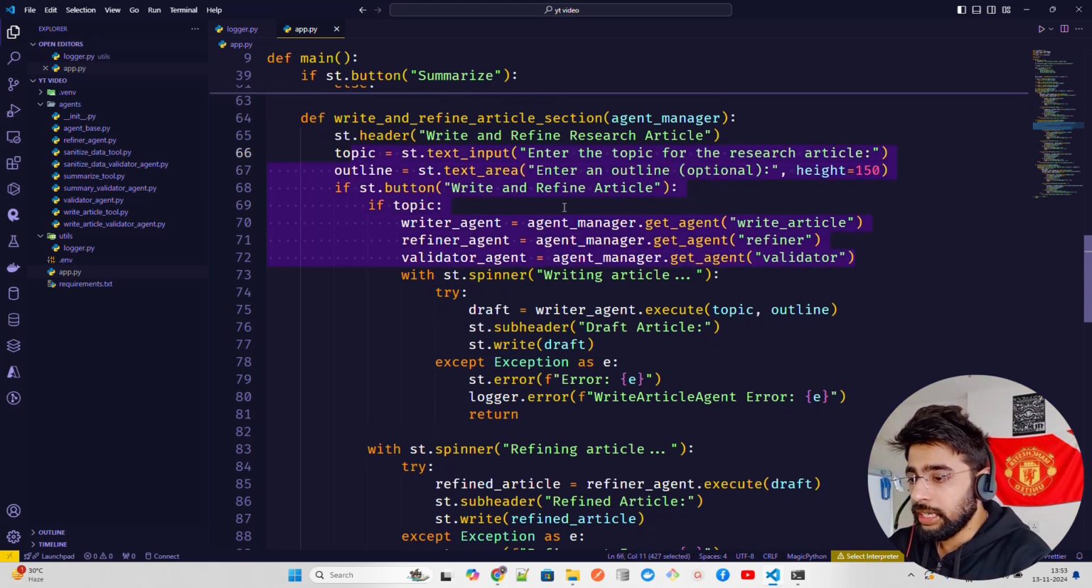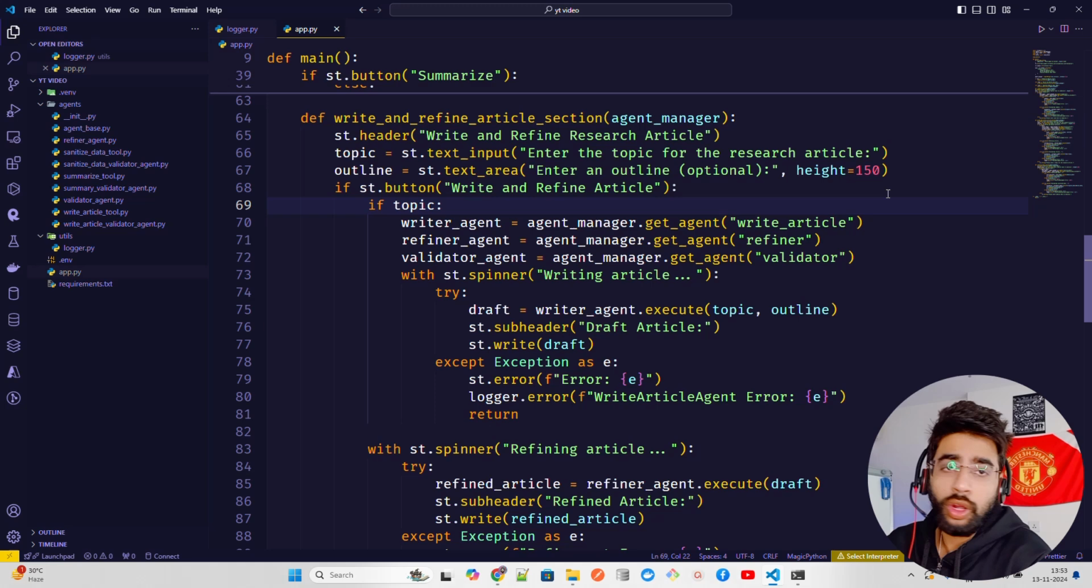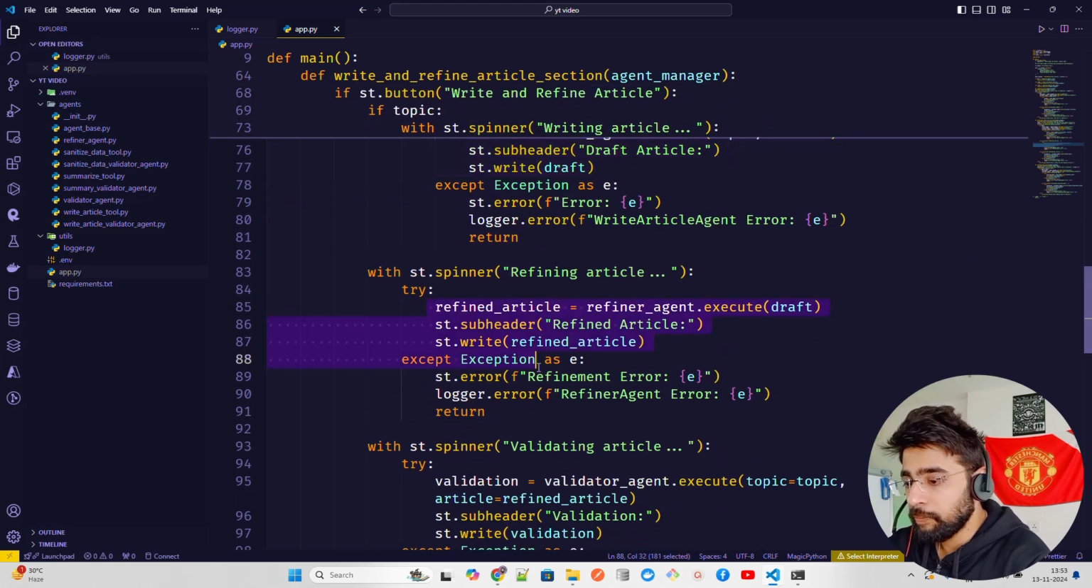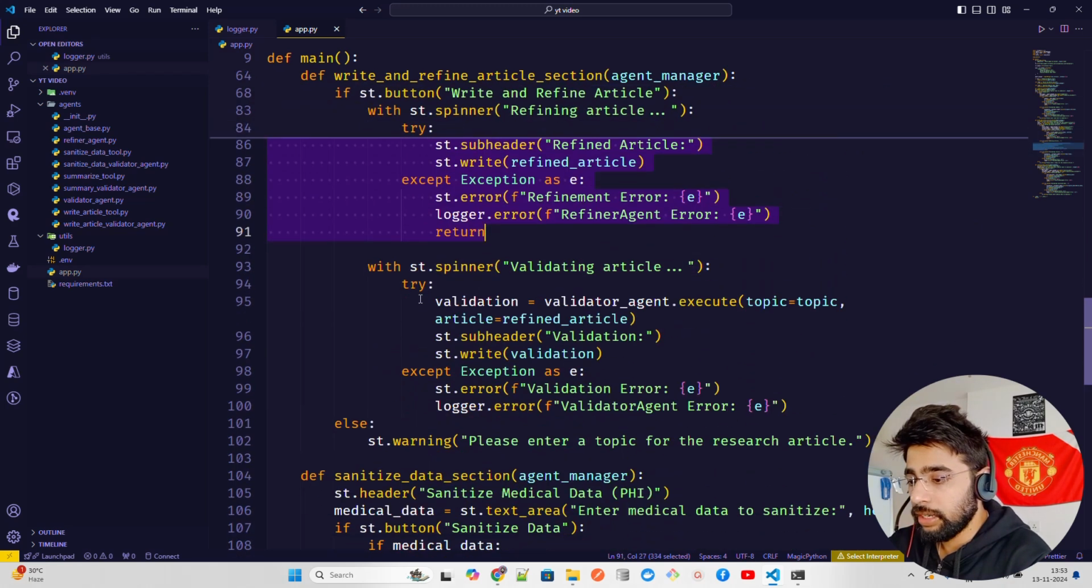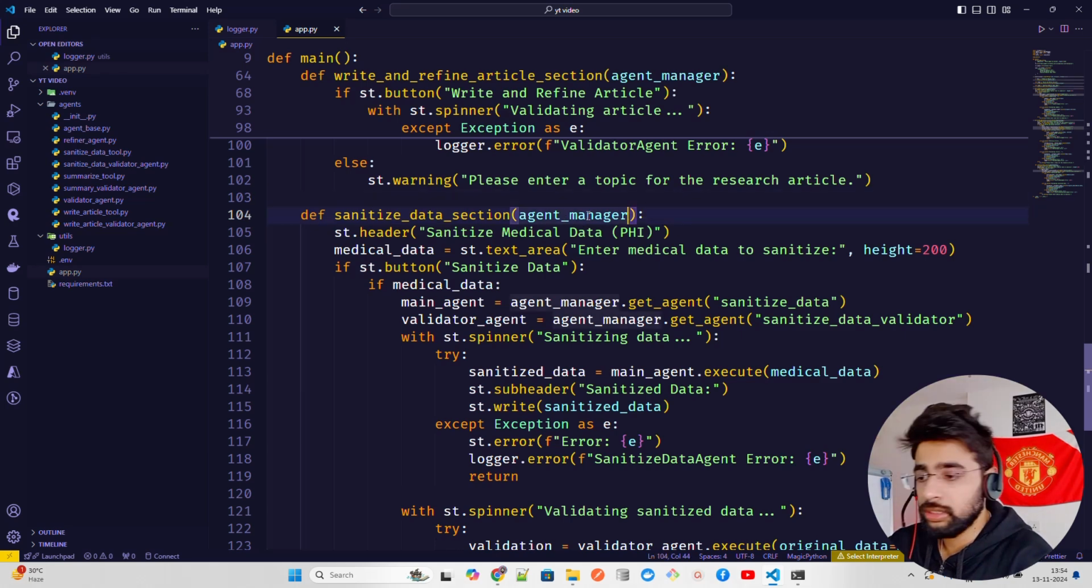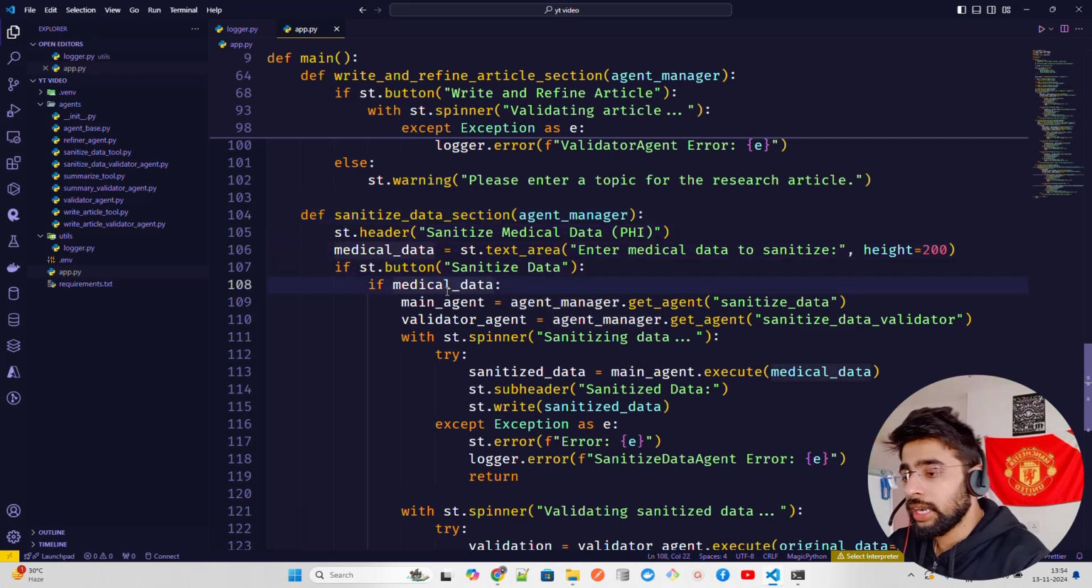If a topic is selected, if outline is none, basically, that's an optional thing. So we have an optional outline. If there's input, it drafts. The first step is to draft the article, then it refines the article over here, and then it validates the article over here, that you see, validator. Okay, simple. And then we have a sanitize data section that also takes the agent manager as an input parameter, because it has to use the agent manager that we initialized above in the code. It has an input box, and it uses the sanitize data agent.